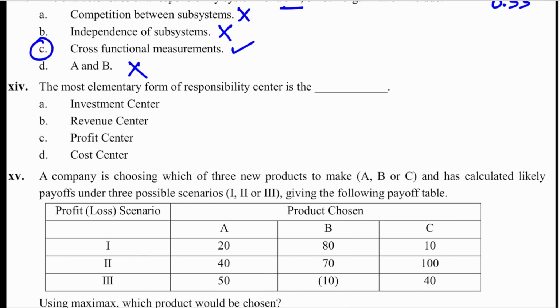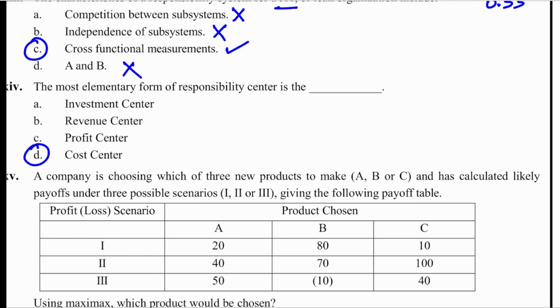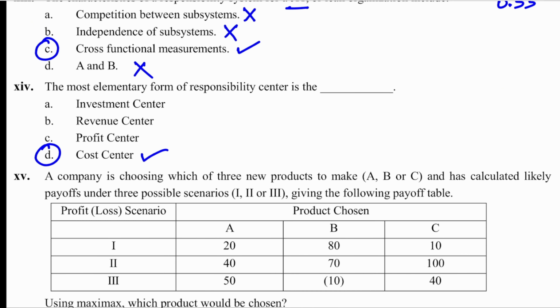14th one. The most elementary form of responsibility center, meaning the most basic form of responsibility center, is the cost center. The reason is there can be a company without any revenue, but every company will have cost. If there is a startup, they don't have any sales, but they have expenses. So cost centers are there. So the basic one is the cost center.